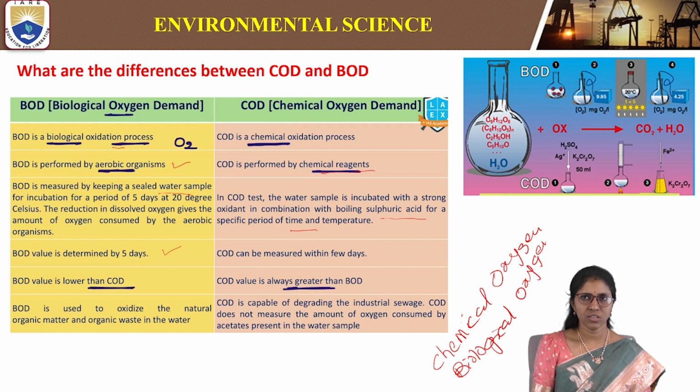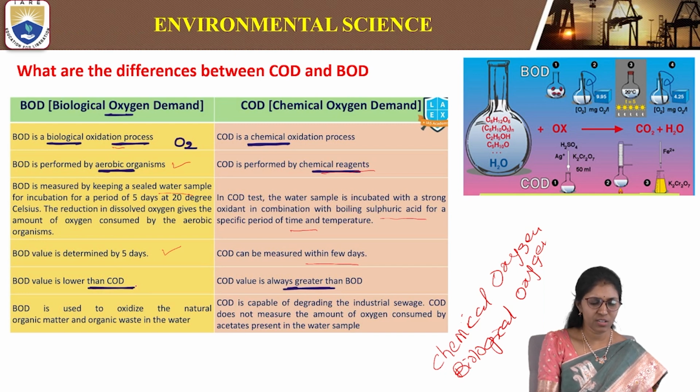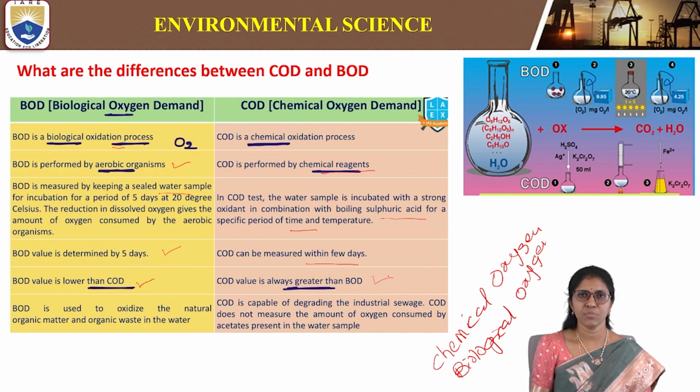It depends on the pollutant which is present in water. COD can be measured within a few days, whereas BOD is measured over 5 days. The BOD value is lower than the COD value. COD is always greater than BOD. BOD has a very low value compared to COD, while COD has a higher value than BOD.